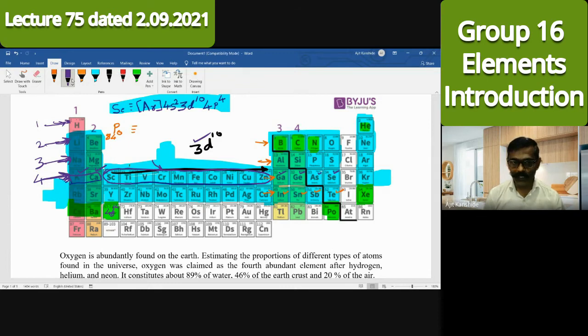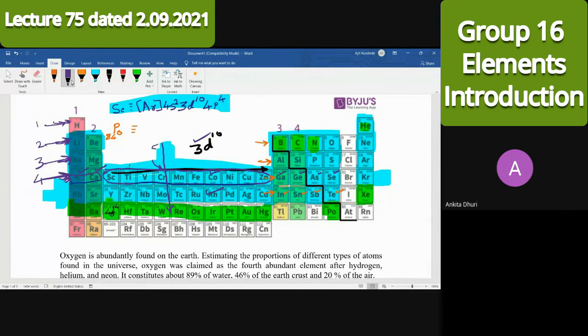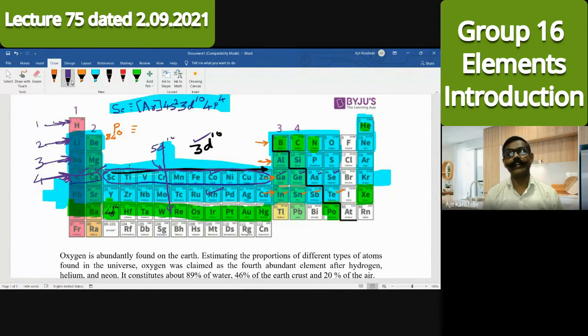After that, one more element is lanthanum. So including that, lanthanum, hafnium, thallium, and the last is what? Mercury. In these d block elements, which d orbital is fulfilled? Here was 3d, here was 4d. Now I want your help. Which d orbital? 5d. Exactly, 5d, and 10 electrons will be there. 10 elements are there, right from lanthanum to mercury.